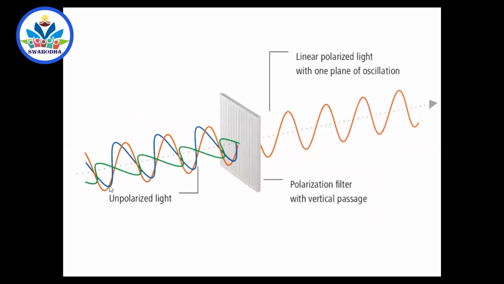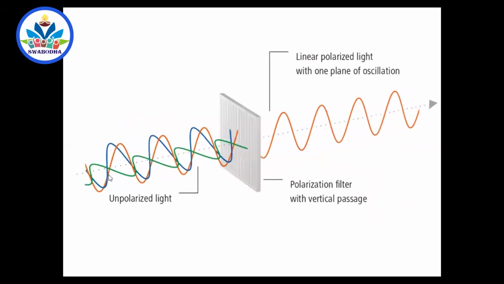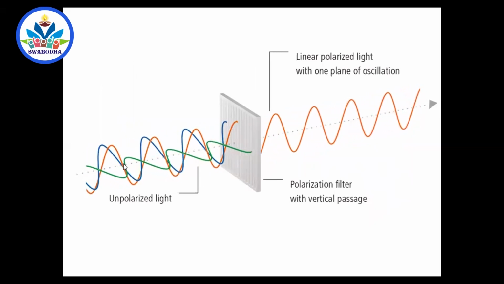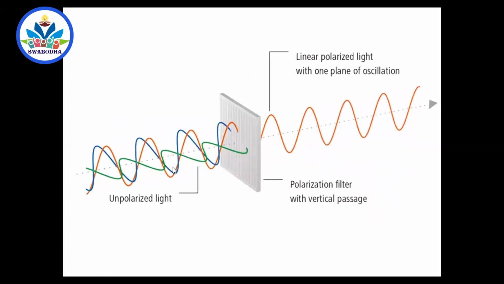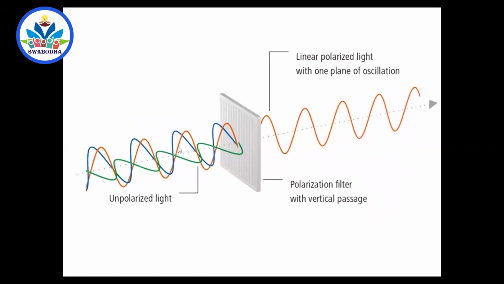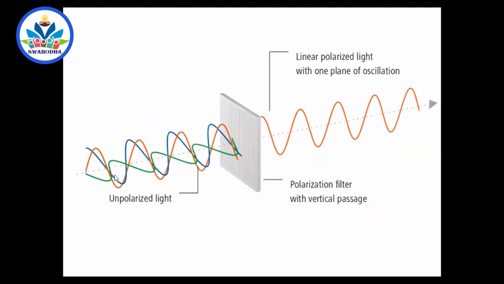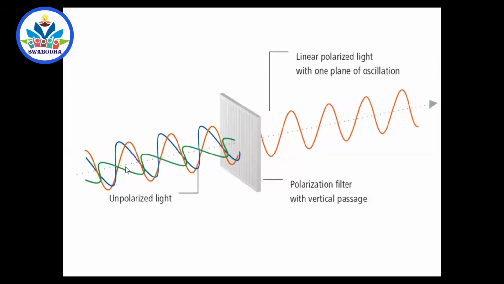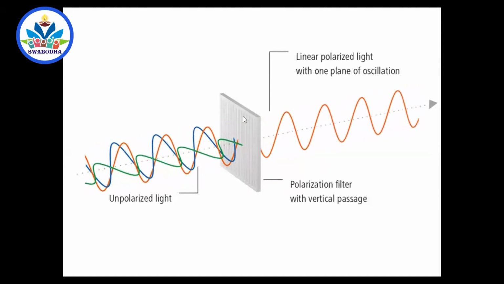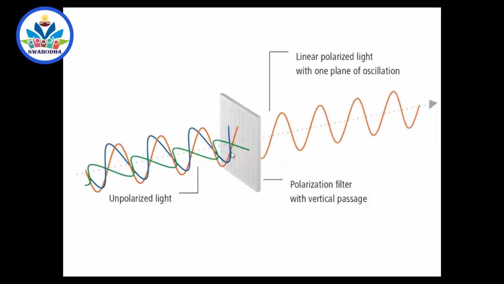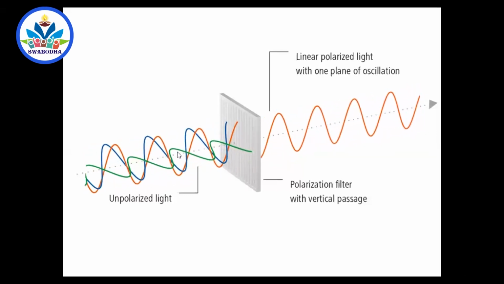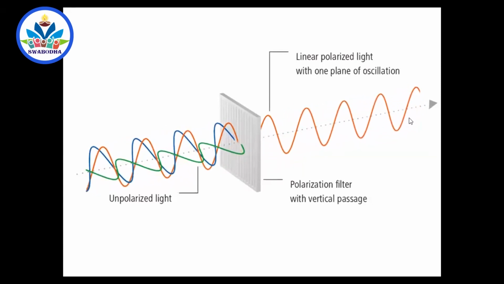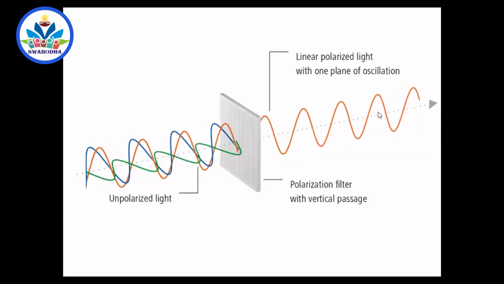And here it is shown as a simple animation with different colored lines. There is an electric field along the blue direction, along the green direction, and along the red direction. So different waves are shown with blue, green, and red colors. But which is allowed to pass through? Here the pass axis is this itself. This is unpolarized light. Only those vibrations parallel to the pass axis are allowed to pass through. So you get a clearly polarized light.